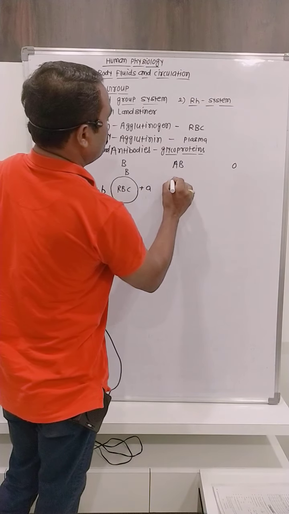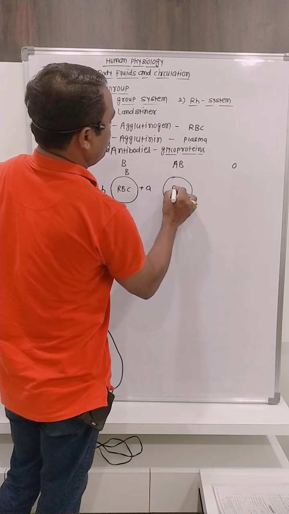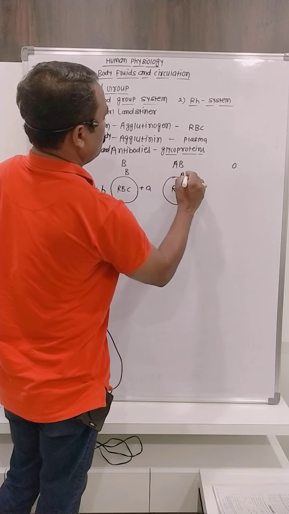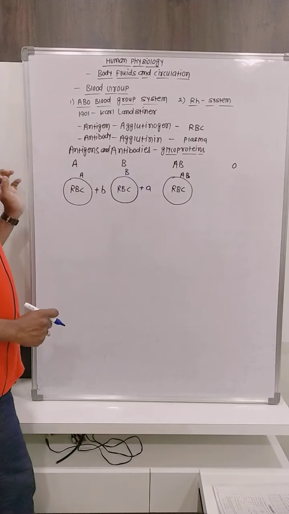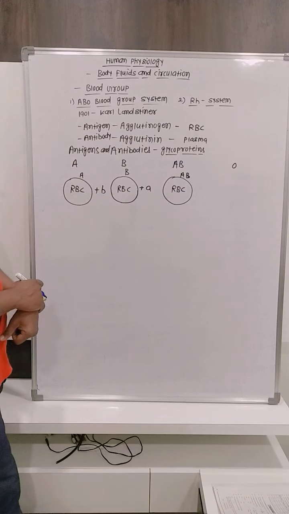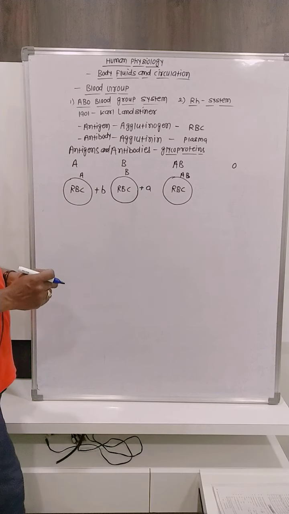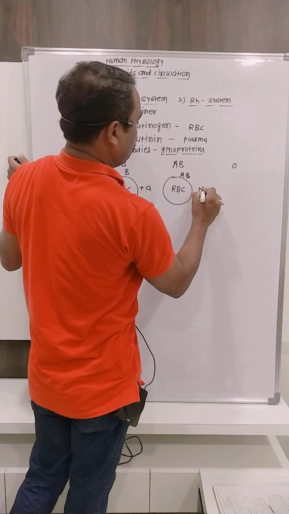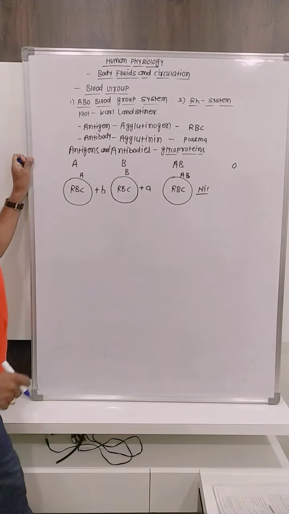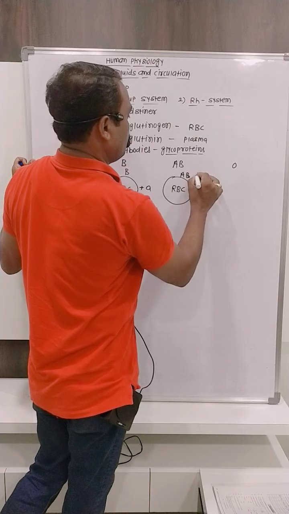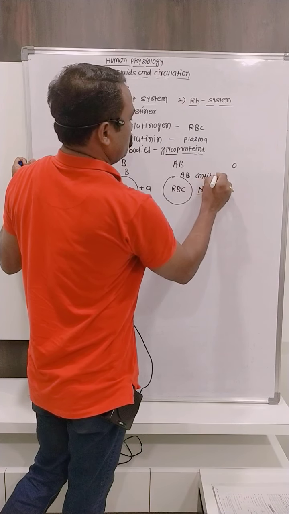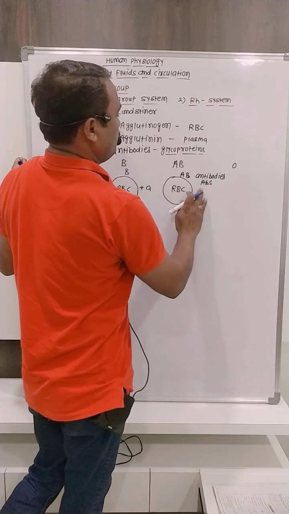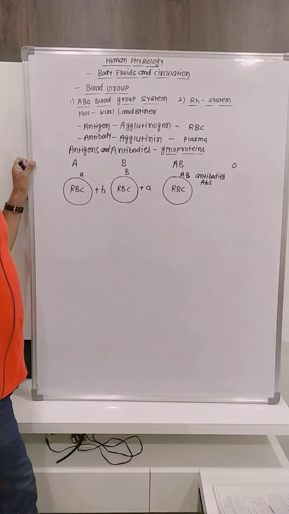Now the third type of blood group: on the surface of RBCs, both antigens, A and B, are present. At that time, that blood group is AB, and antibodies are absent in their plasma.